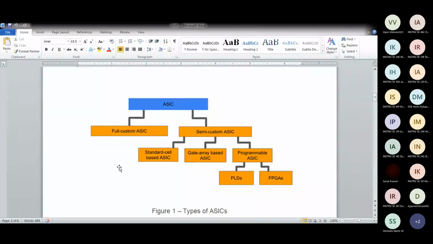But in custom, again they are made of arrays, but they are built specifically for that. So if you take a gate array based semi-custom ASIC, then you can program it for, say, Maruti, Tata Motors, or Mercedes. So they are programmable. They can be changed according to application. But a custom ASIC you cannot use for any other one. So they are factory made. Custom build ASICs are factory made. Semi-customs are where the customer can use it for the application.